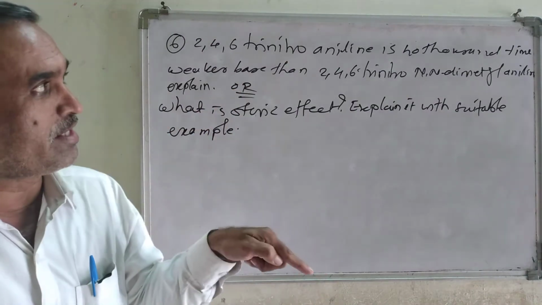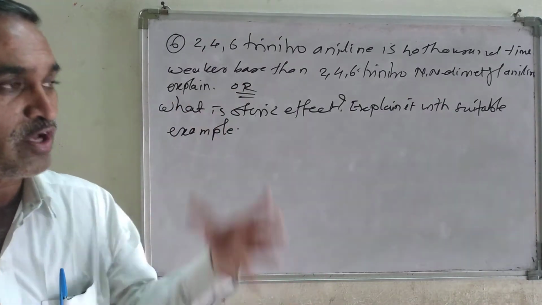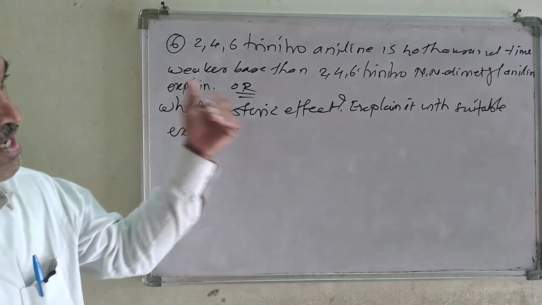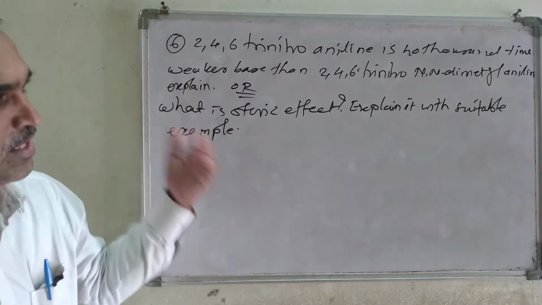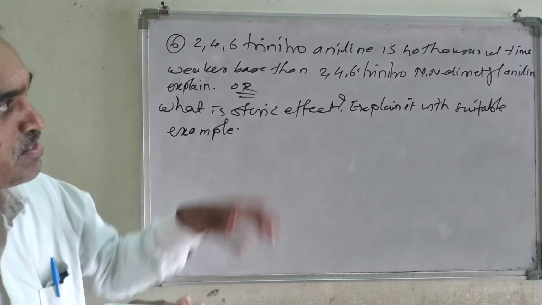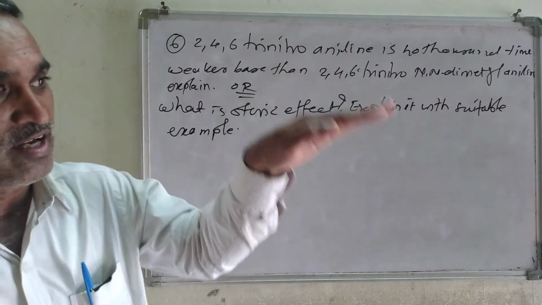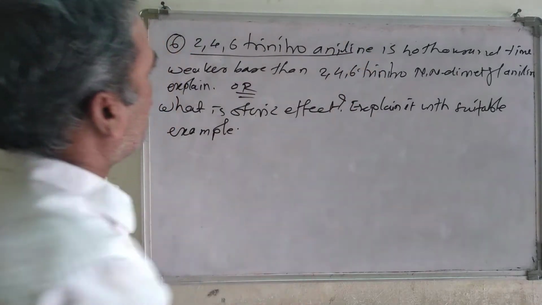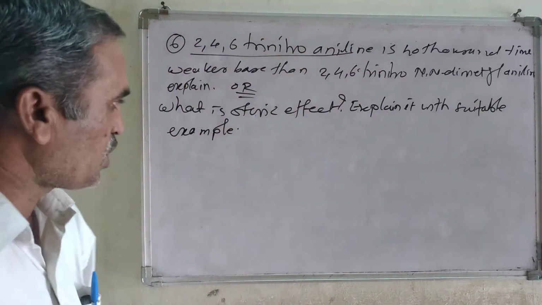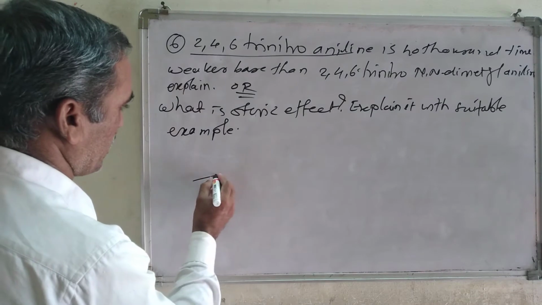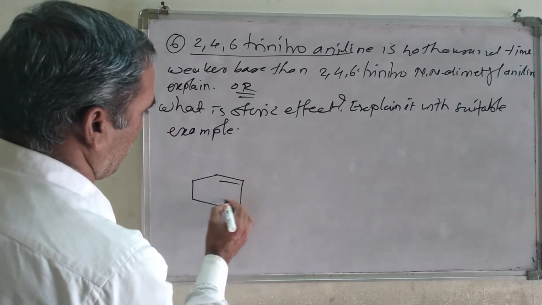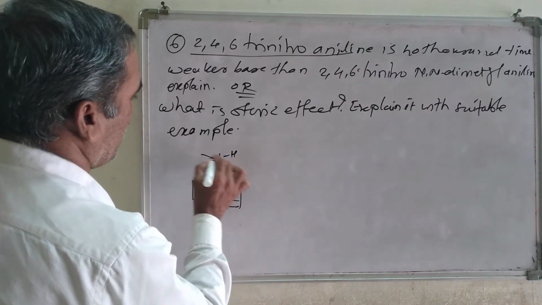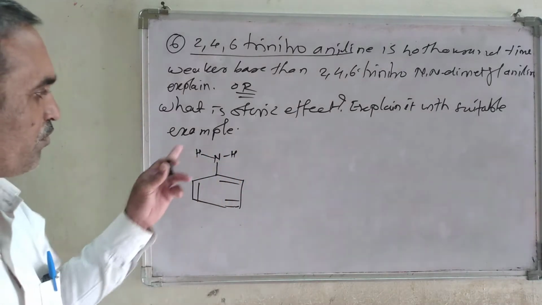The reason behind it is the steric effect, and due to that steric effect. So the question, what is the steric effect, explain it with suitable example, means the answers of both questions are the same. First of all let us see the structure of 2,4,6 trinitroaniline. As we know, this is the structure of benzene, and one of the hydrogen atoms of that benzene gets replaced by the amino group NH2.